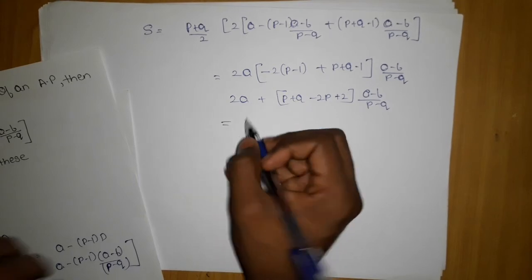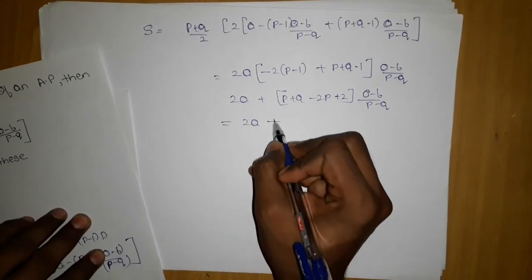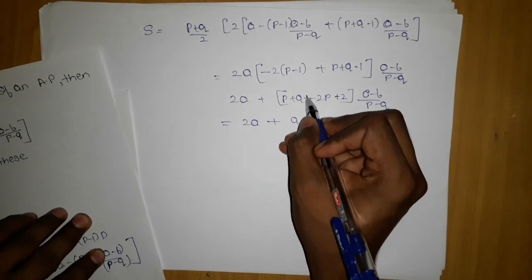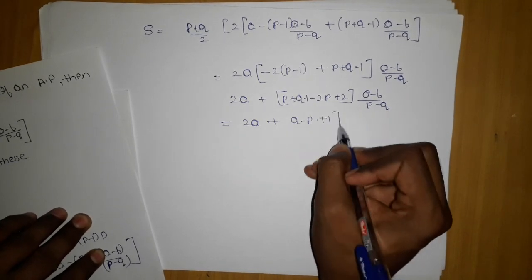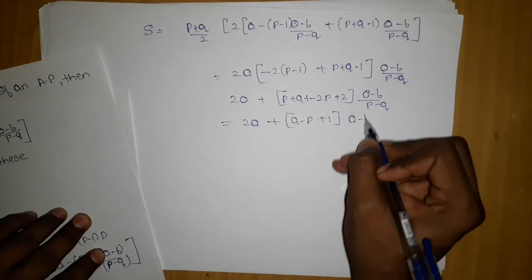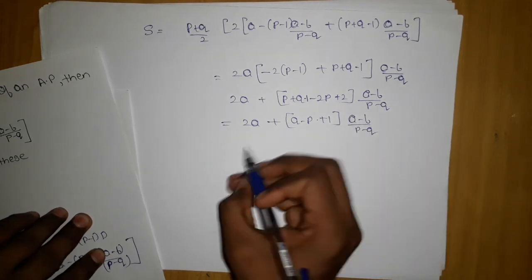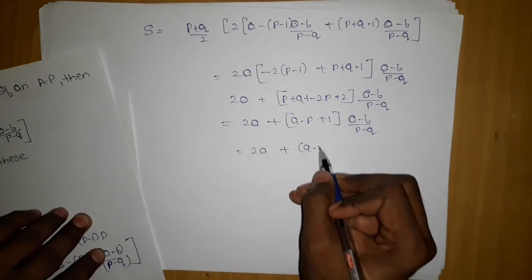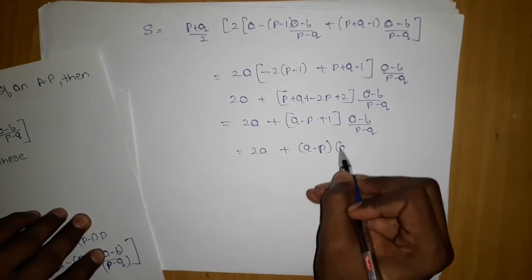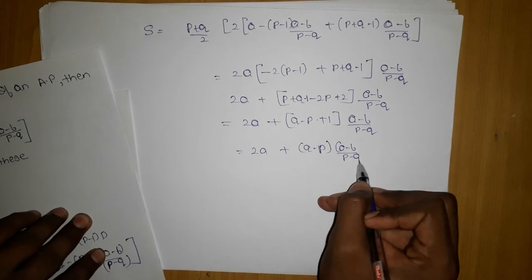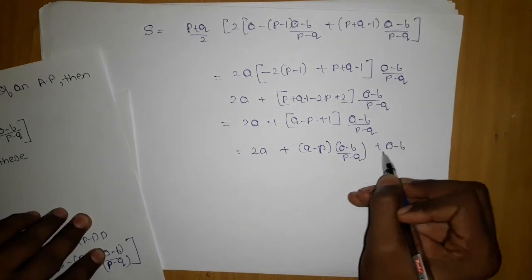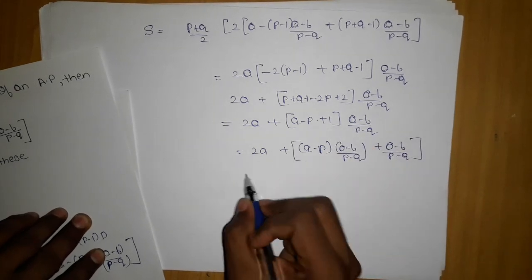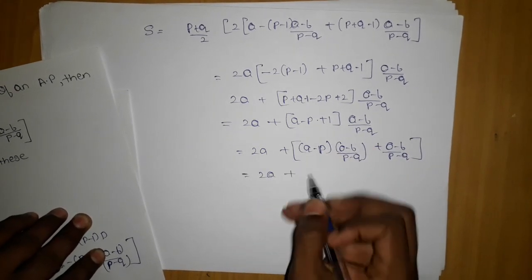For the timing we are going to solve this only, and here we are getting q minus p, and here it was minus 1 only, which will give me 1, a minus b upon p minus q. So if we multiply, we are left with q minus p upon a minus b upon p minus q, plus a minus b upon p minus q when it is multiplied with 1. So here you can observe the calculation is quite big.